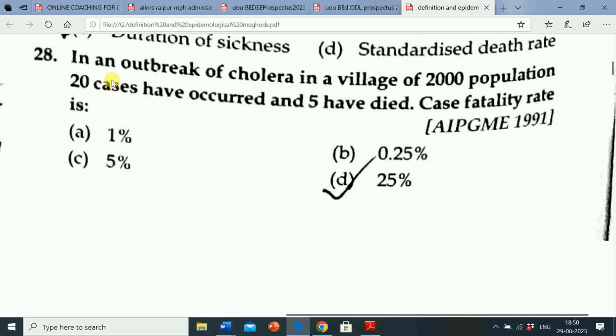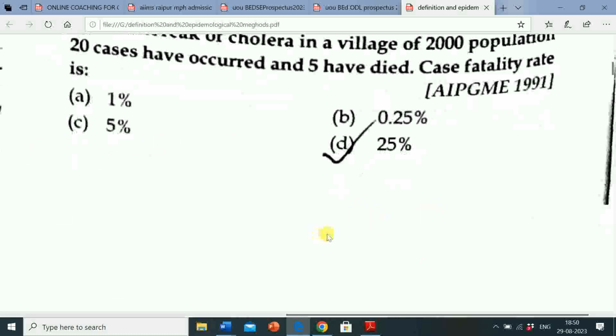So question here is, in an outbreak of cholera in a village of 2000 population, 20 cases have occurred and 5 have died. Case fatality rate is, correct answer is 25%.